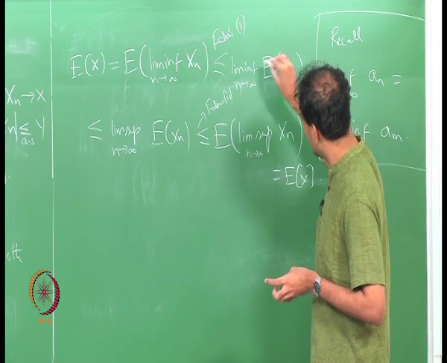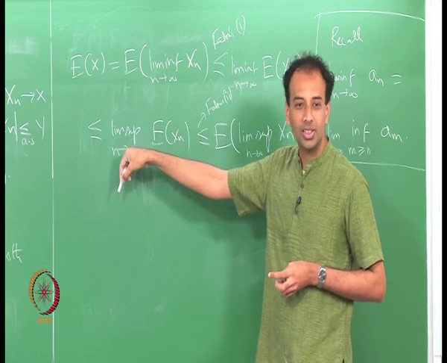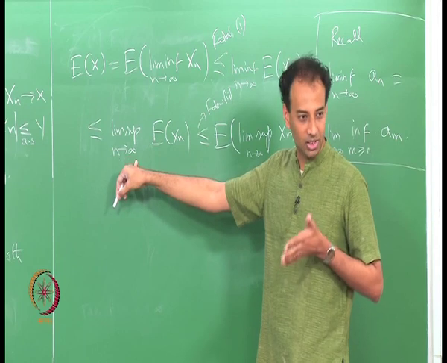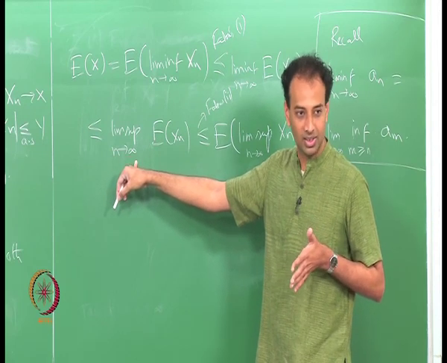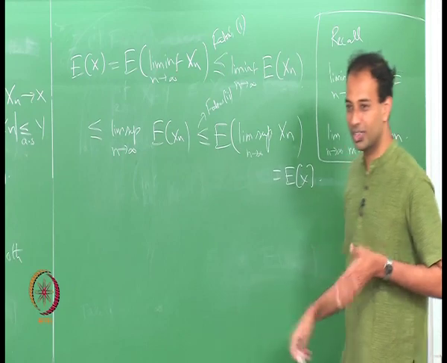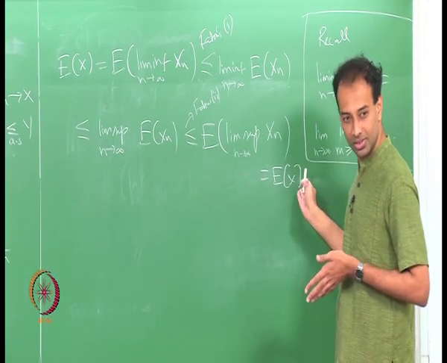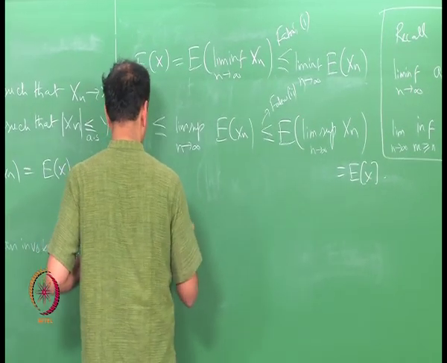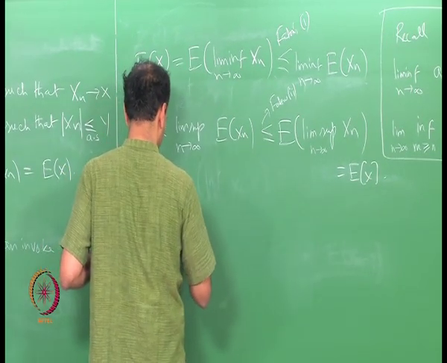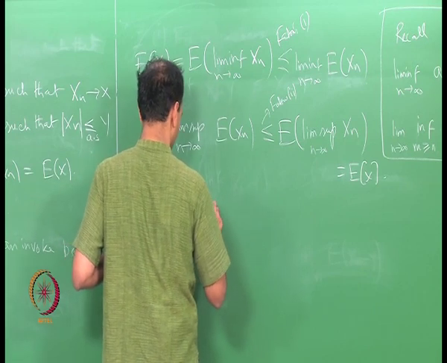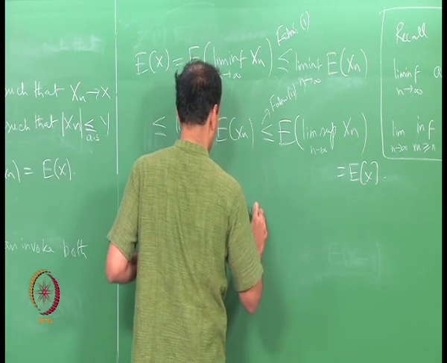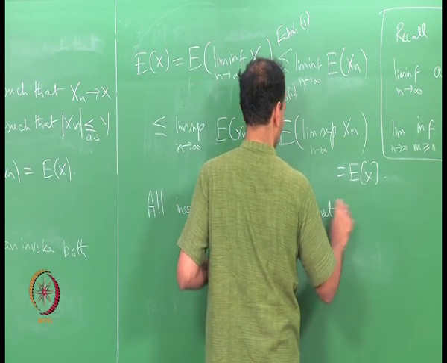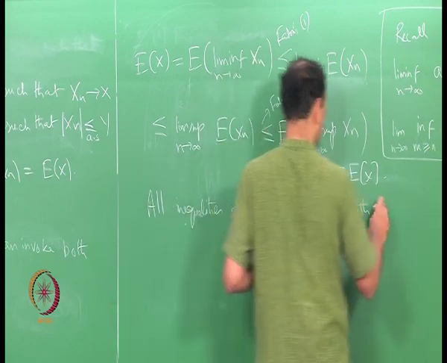This equality, lim inf equal to lim sup is of consequence, which means the limit of expectation of x n exists, also limit expectation of x n will be equal to expectation of x. So, this implies all inequalities above must be met with equality.